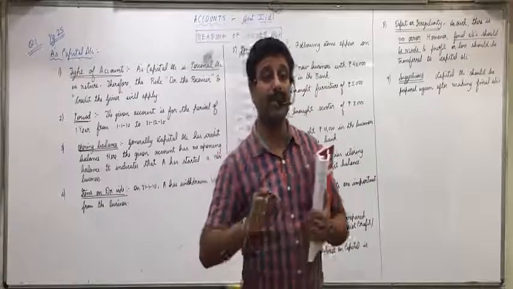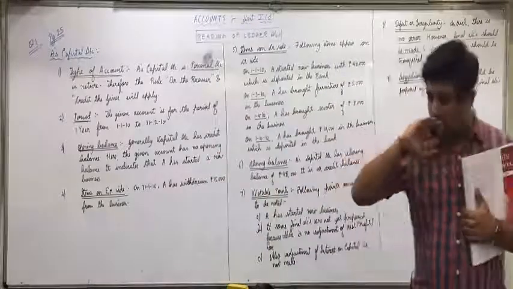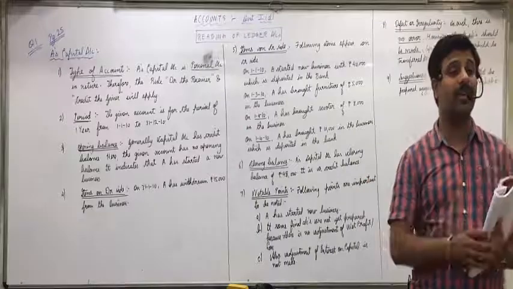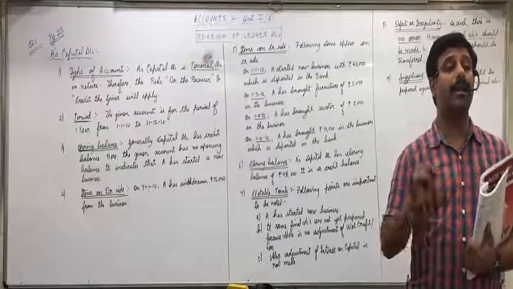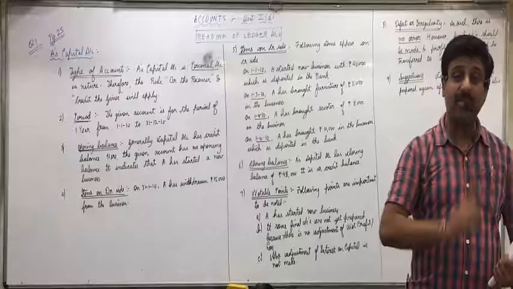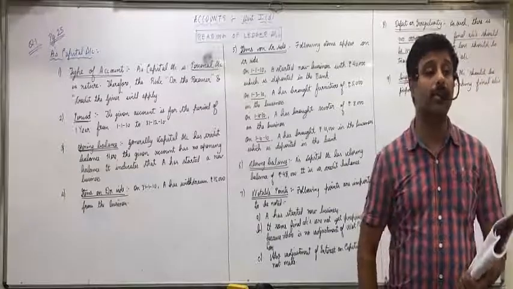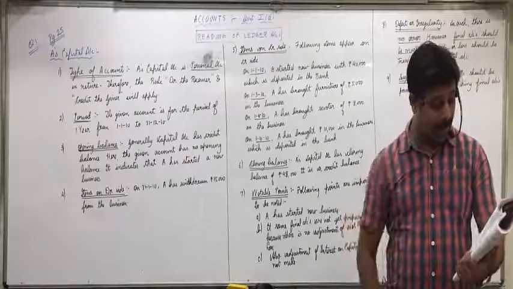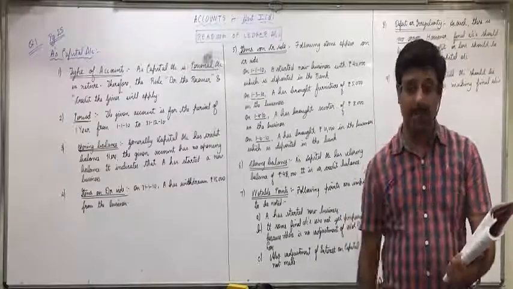Once again, on 31/3/12, the P&L account indicates the firm has made a loss of 21,000 which is transferred to capital account. So only two items on the debit side.